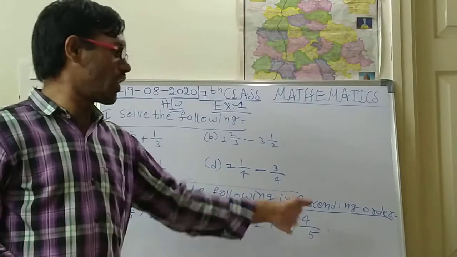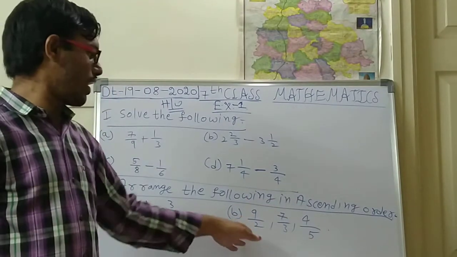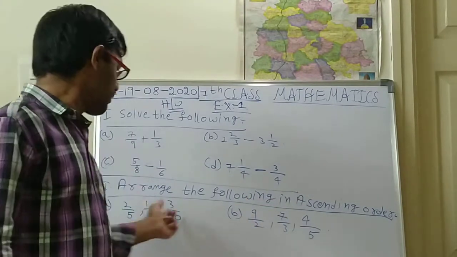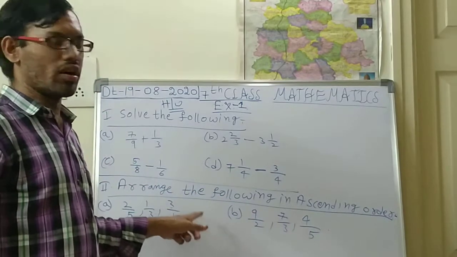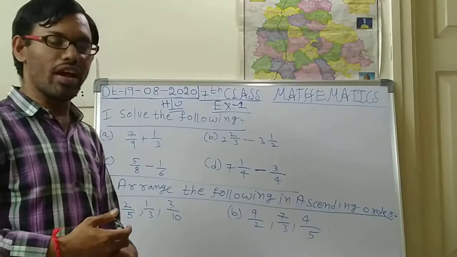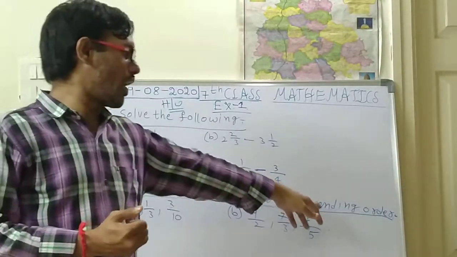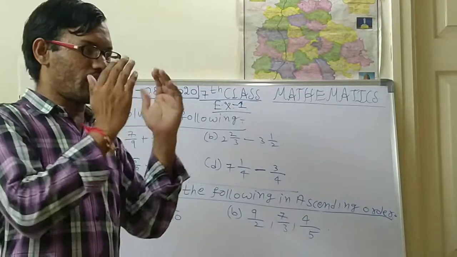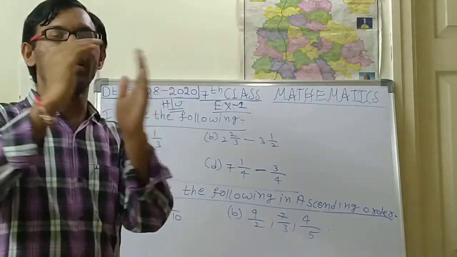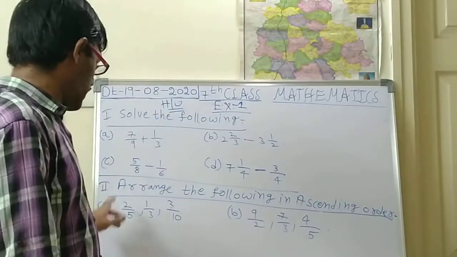Next, arrange the following in ascending order. Same, take the LCM of the denominators and multiply each with every number, so that you will get the final result, and you should arrange in ascending order. Ascending order means small to big. So first a small number, then afterwards a big number, like that you should arrange.